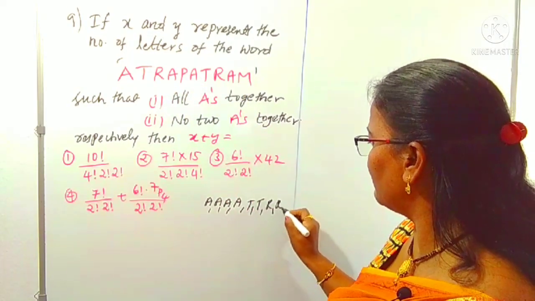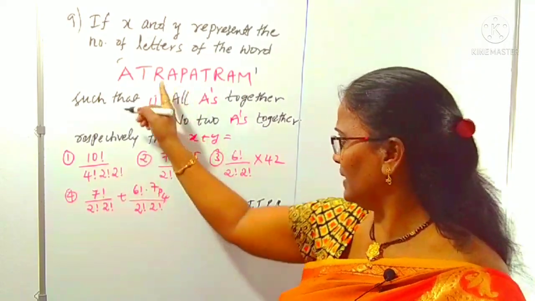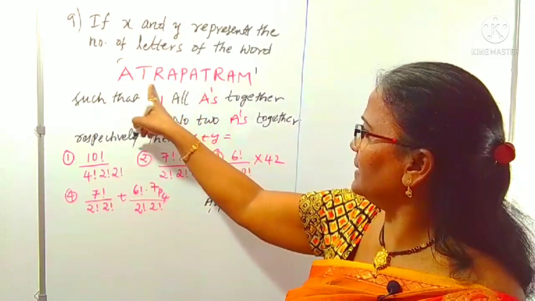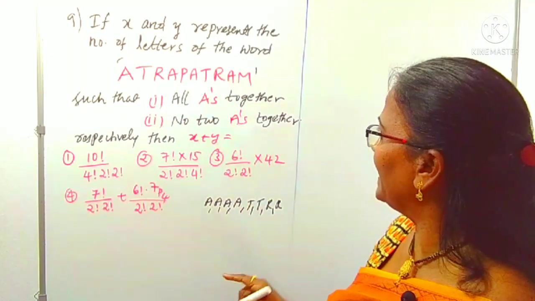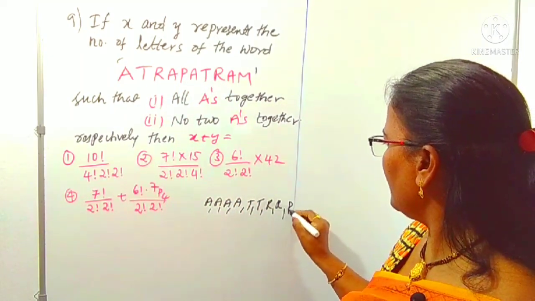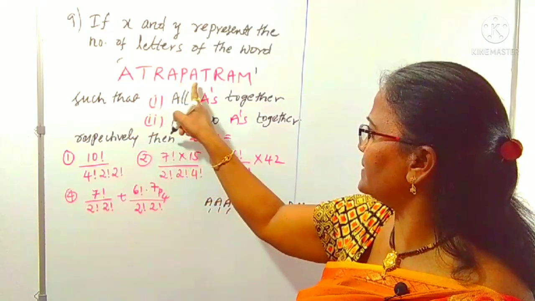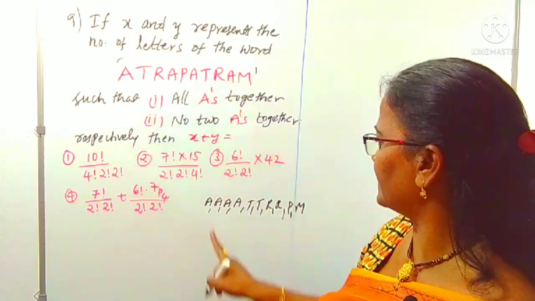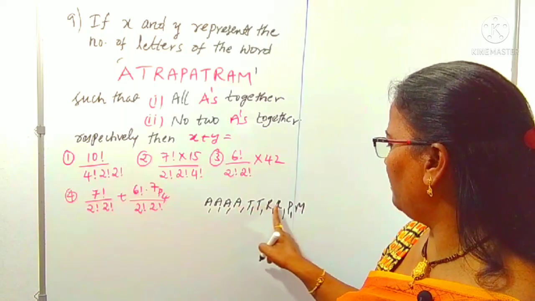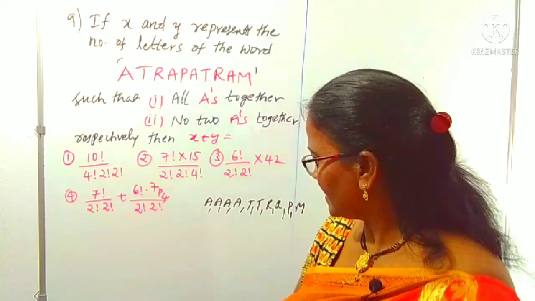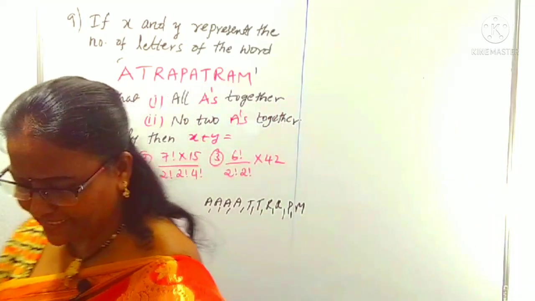I am writing the letters of the word: R's, T's, A's, then P and M. Totally 1, 2, 3, up to 10 letters: 4 plus 4, 8, plus 2, 10 letters are there.